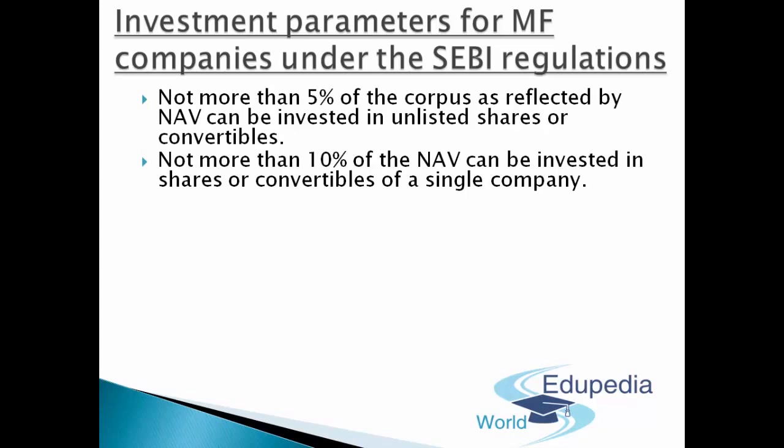So why it has included this 5% thing, because the mutual fund companies cannot invest in unlisted shares. There are possible chances that the unlisted shares may not provide you a transparent and an unbiased kind of return. There might be chances of some fraud going on in any of the company. So let's suppose tomorrow I have a mutual fund company and I invest more than 50% in just one single unlisted share company.